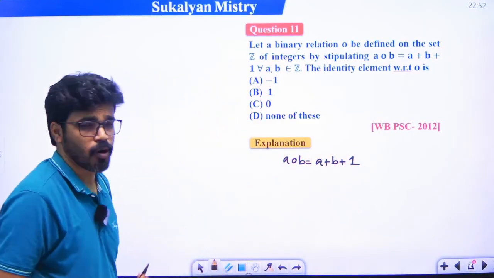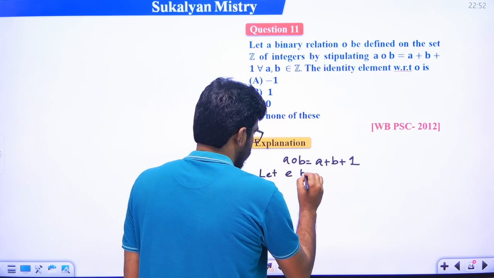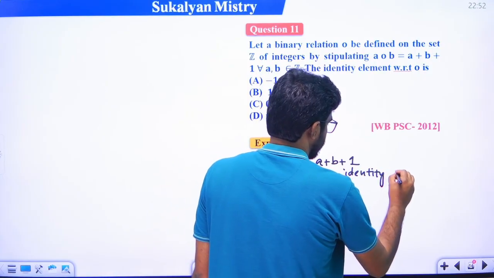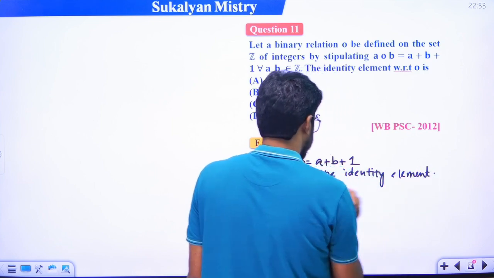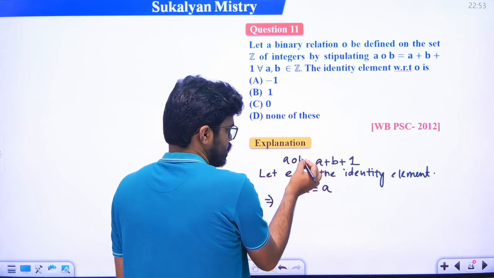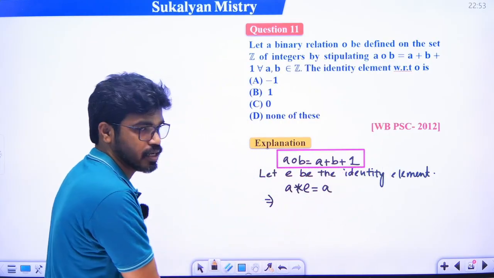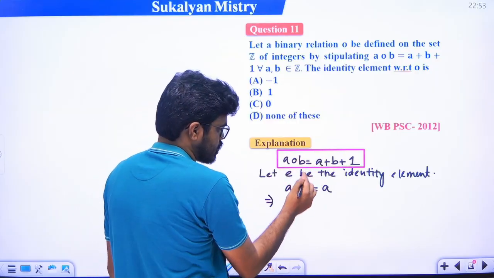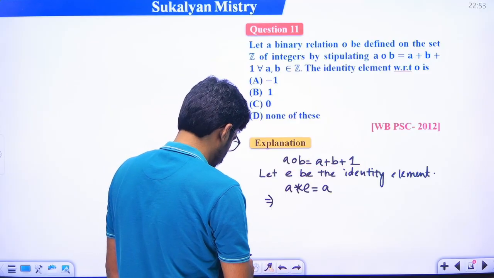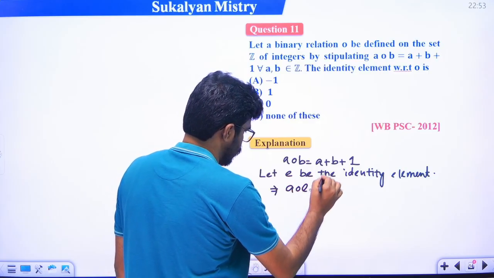Same problem. Suppose let E be the identity element. That means A star E is equal to A. It is given that A composition B is A plus B plus 1, so A star E, you just replace B by E, so A composition E, right?